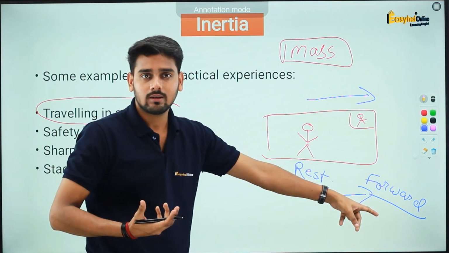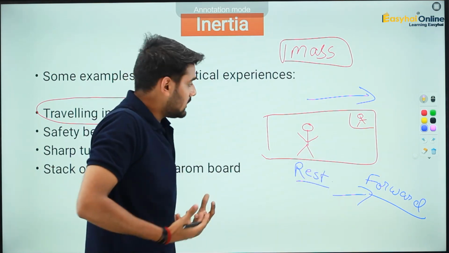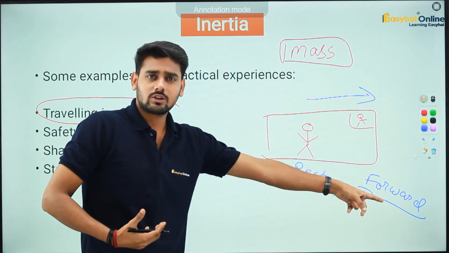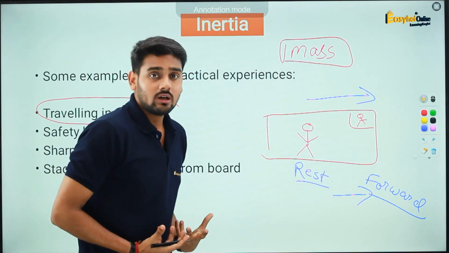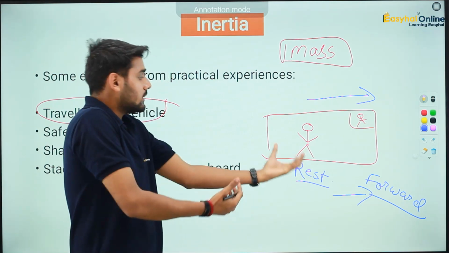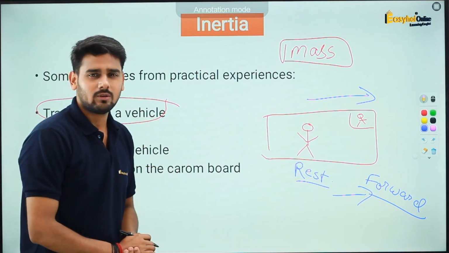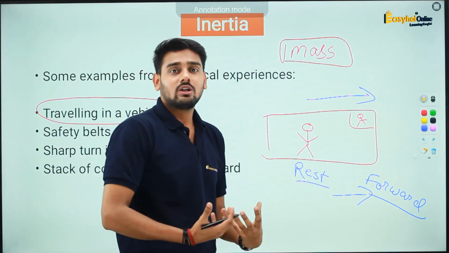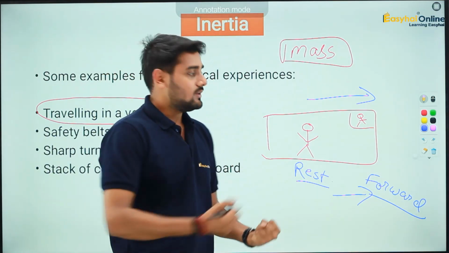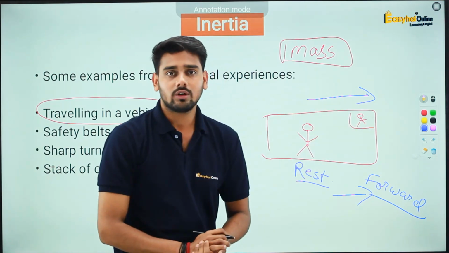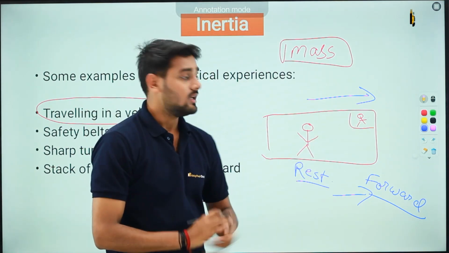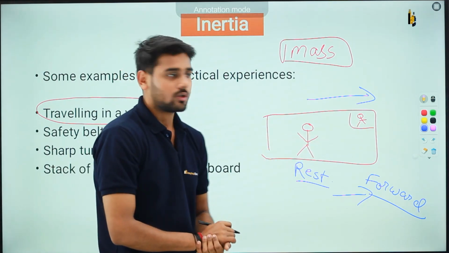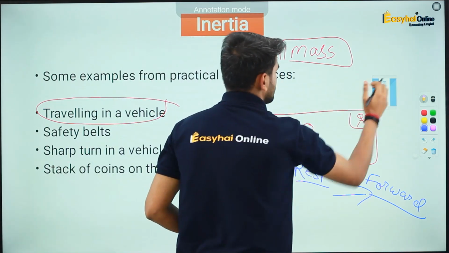How will it do that? It will do it by making the body go backwards, so that you do not go in the forward direction. Your body has some inertia. As a result, your body automatically goes a little bit backwards. Isn't that amazing? So due to inertia, if someone accelerates suddenly in the forward direction, your body moves backwards.